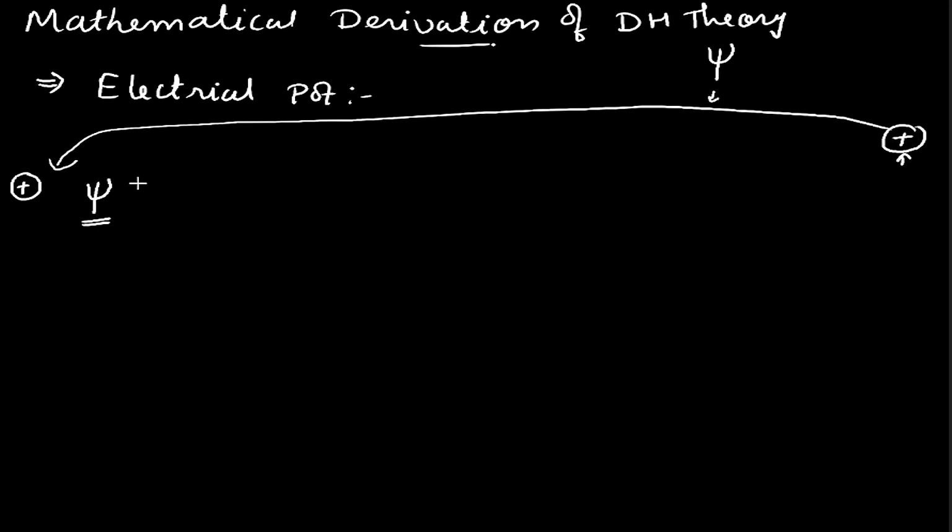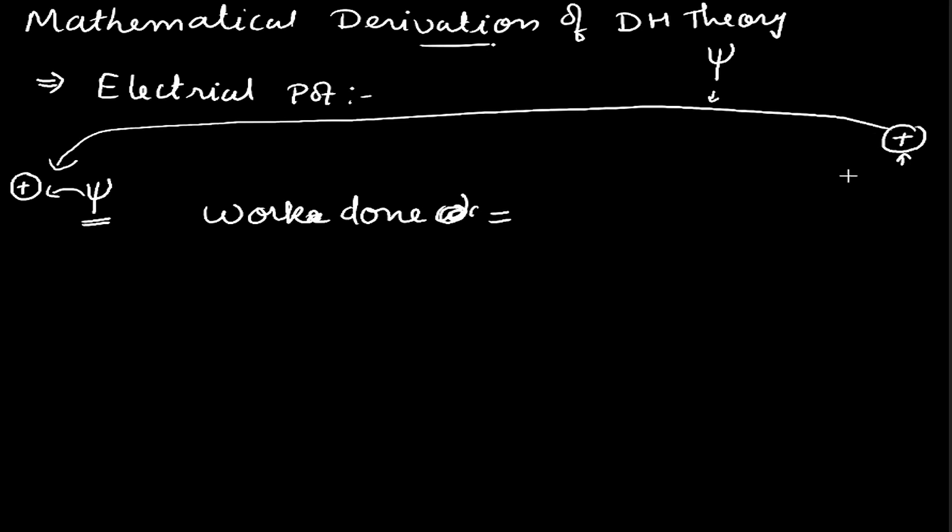If we bring a positive charge from infinity to this positive ion, then the amount of work done for bringing this positive charge nearer will be given as: we know that any physical work done is given as force into displacement.